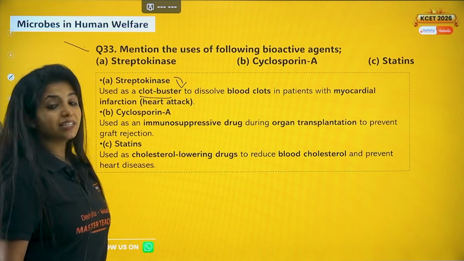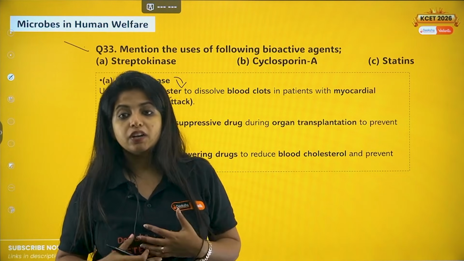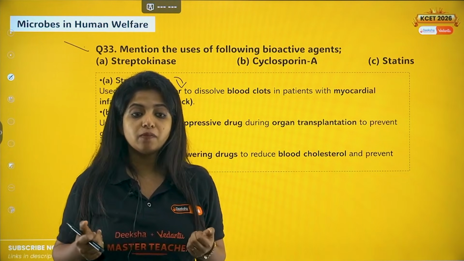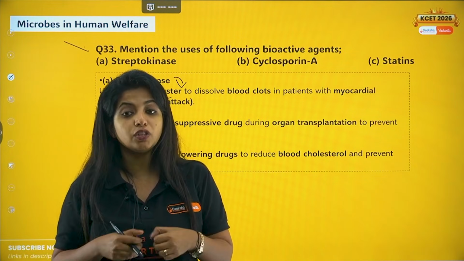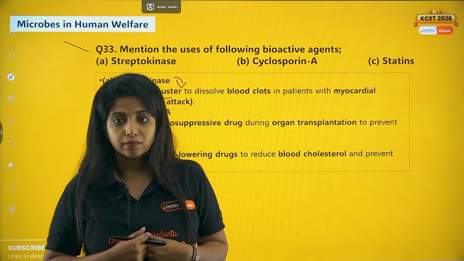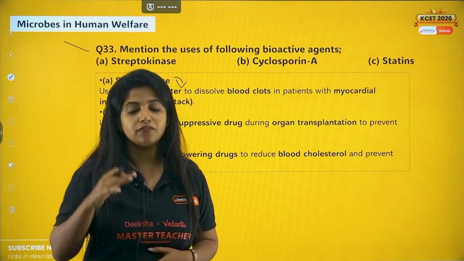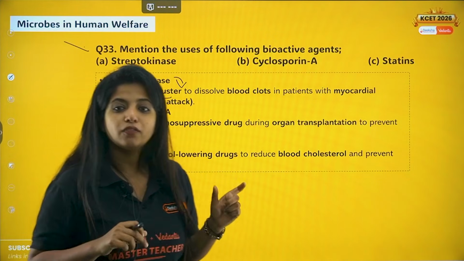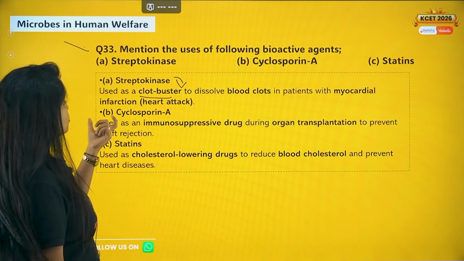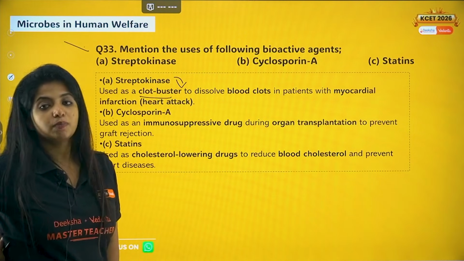Cyclosporin A, my dear children, it's an immunosuppressive agent. For example, I had an organ transplantation. Now my body feels that something foreign has come up, which is why my body will react to it and might kill the new cells or the new organ that I have taken up, and I won't be able to survive then. So you need an immunosuppressive drug as well, such that it suppresses my immune system whenever I have something like this. So cyclosporin A is an immunosuppressive drug. During organ transplantation, it is being used.